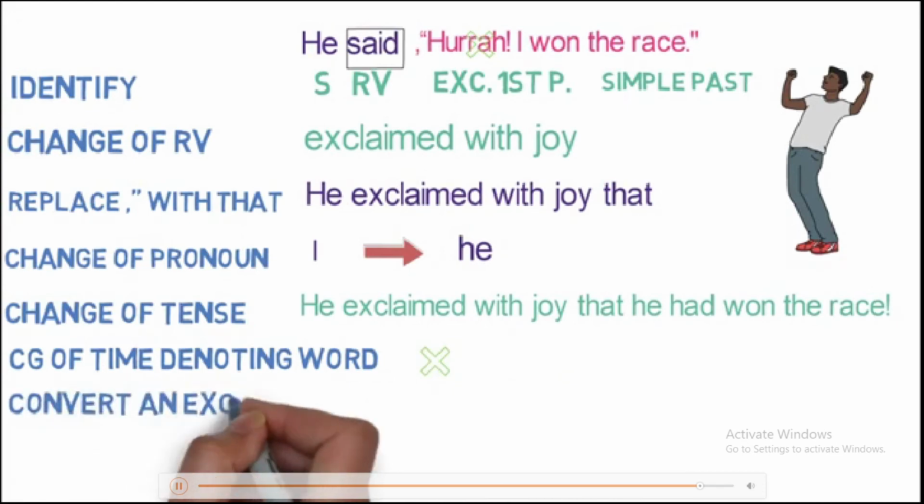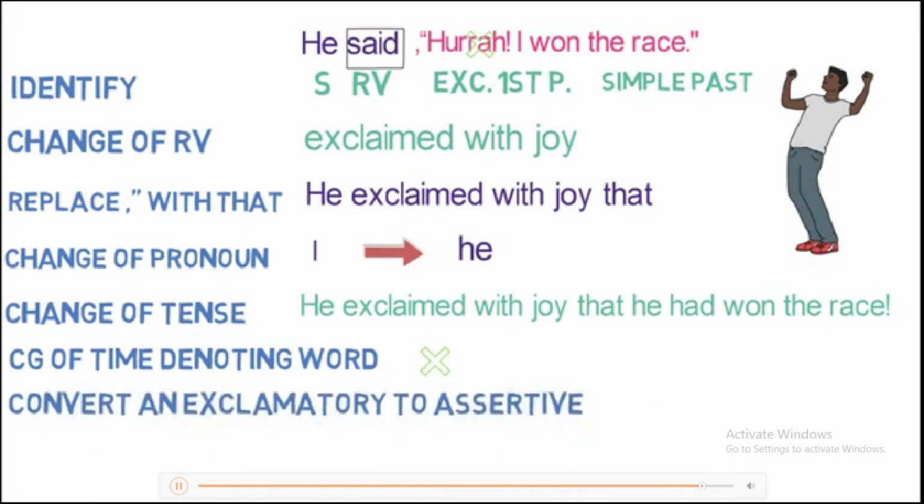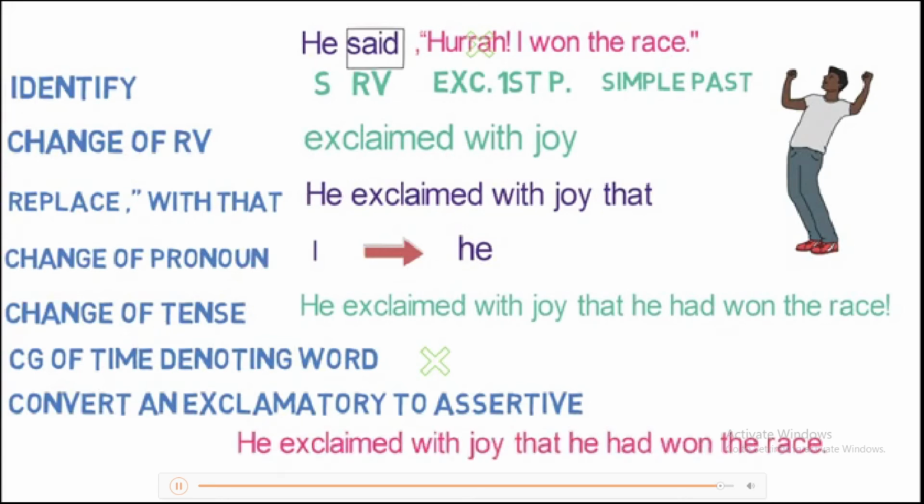And step 7, convert an exclamatory sentence to assertive. As the sentence is providing complete meaning by itself, we don't need to add any additional words. We have to remove the exclamatory mark and put a full stop or a period at the end of the sentence. Finally, the sentence will become like this: He exclaimed with joy that he had won the race. And we can see that the sentence is as per the structure subject plus exclaimed with plus that plus reported speech. This is a 7-step formula to convert a direct speech to indirect speech.